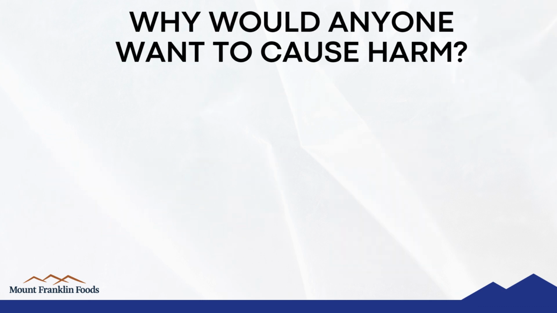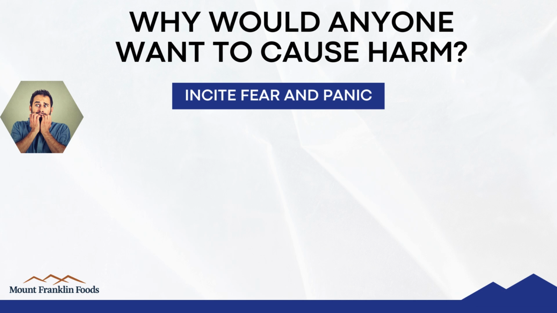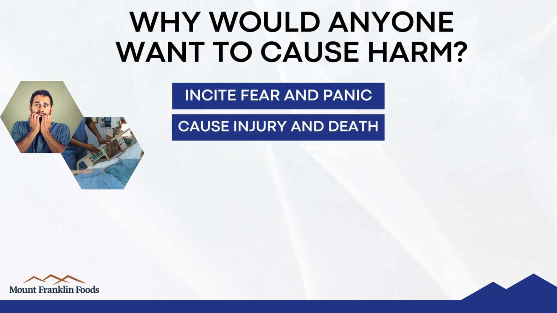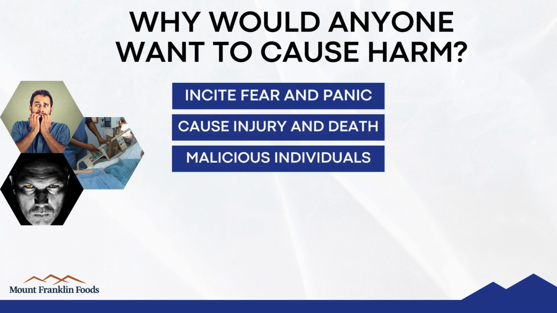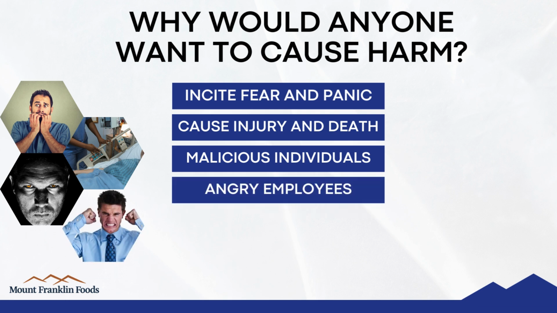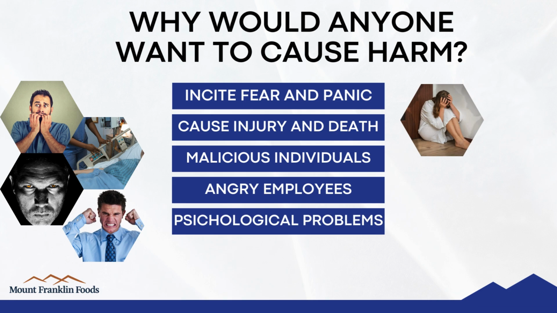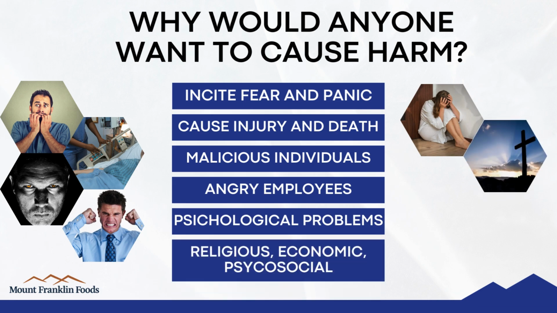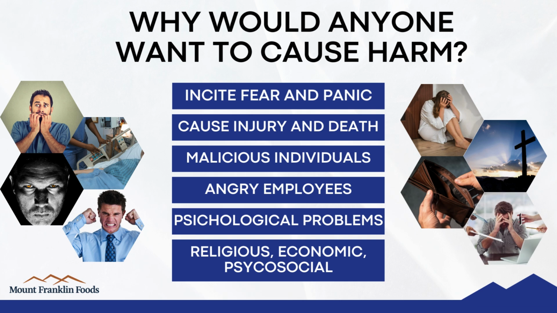But why would anyone want to cause harm to people through food? Individuals or groups may be motivated to intentionally adulterate food for many reasons. For example, to incite fear and panic, to cause injury and death. They may be malicious individuals, angry employees, people with psychological problems, for religious, economic, or psychosocial reasons.